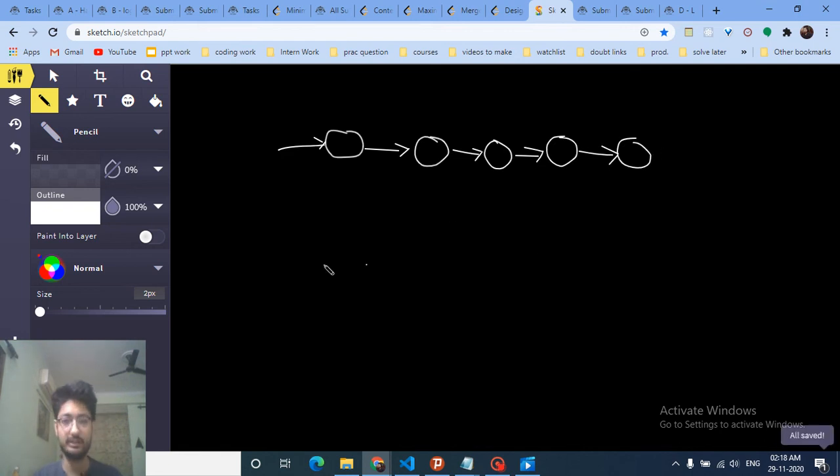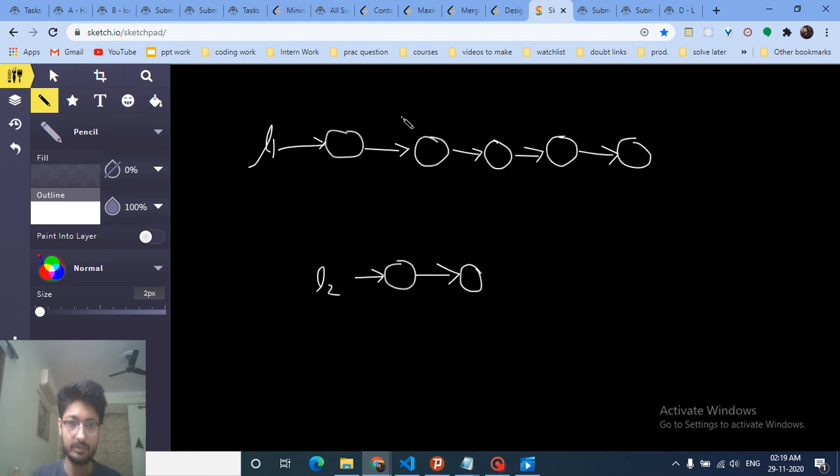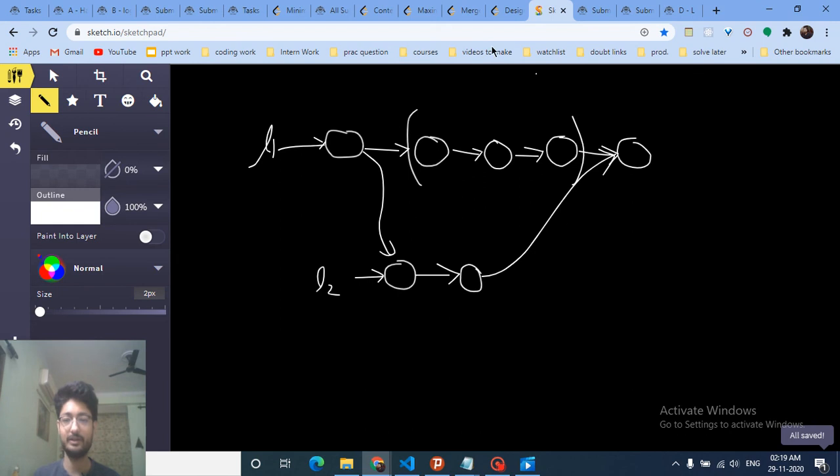So like this is the linked list, in which this is L1, and this is some linked list L2. Let's assume you have to delete this part, and you have to take this and insert it. So it will become like this. Because you have to delete this part, this next pointer will point to this, and this next pointer will point to this, so that this is the new list. This part has been removed.